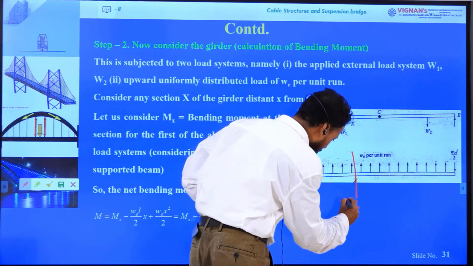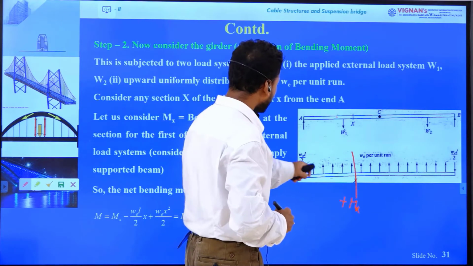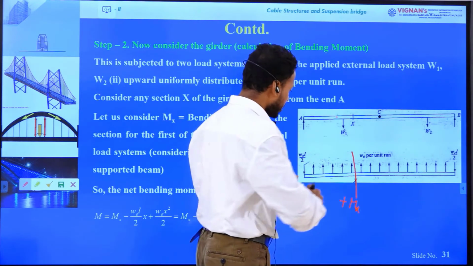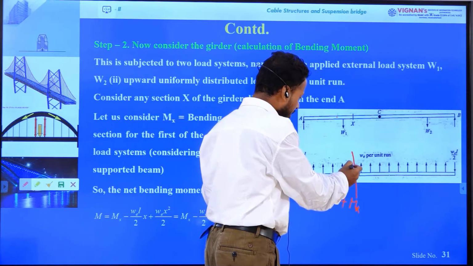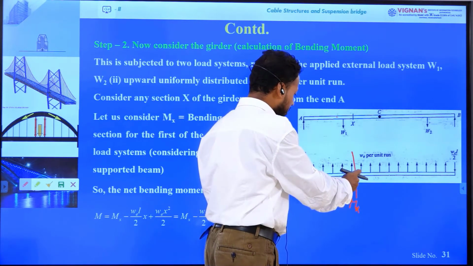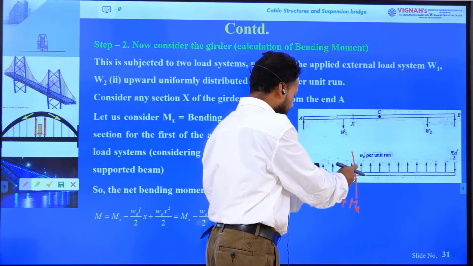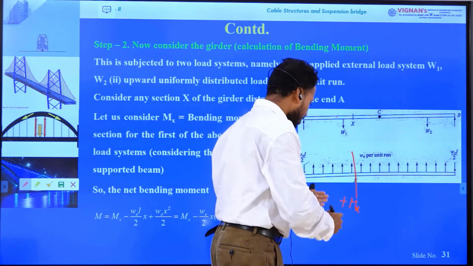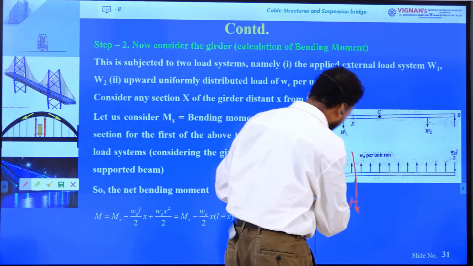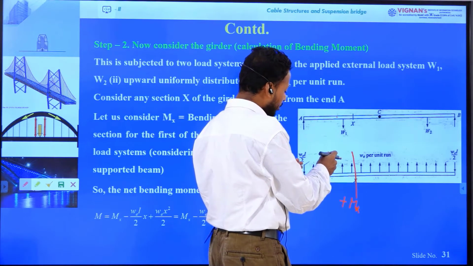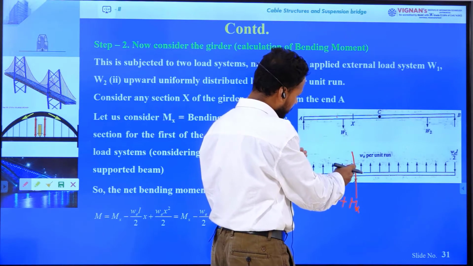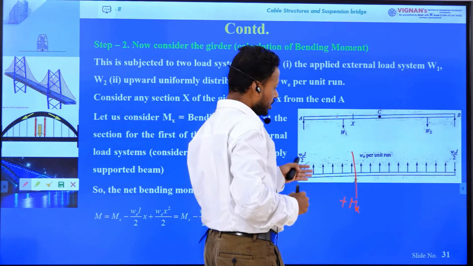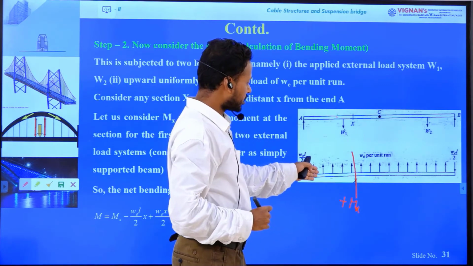Now due to the uniformly distributed load, the load intensity is W and the distance is x, and the CG of this load acts at x by 2 distance. The UDL tries to bend this girder upward, so it will try to sag the cross section.